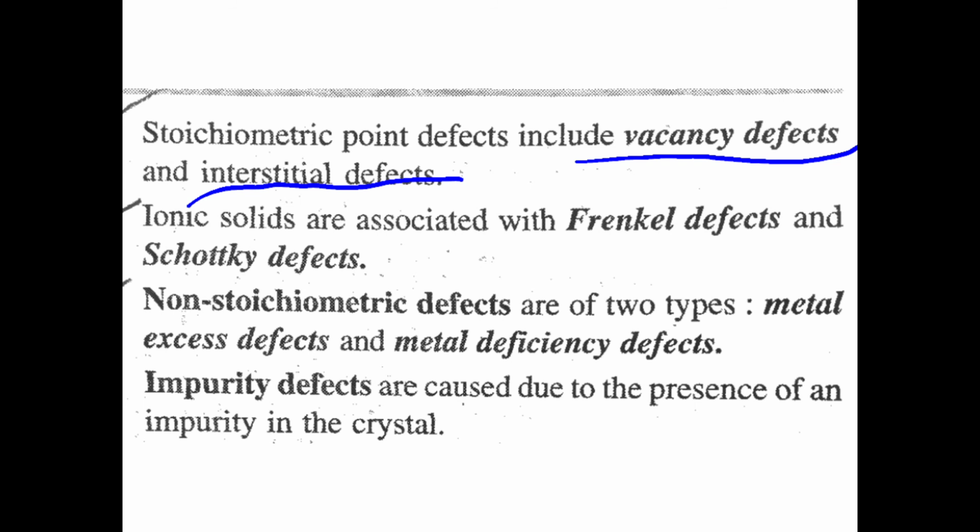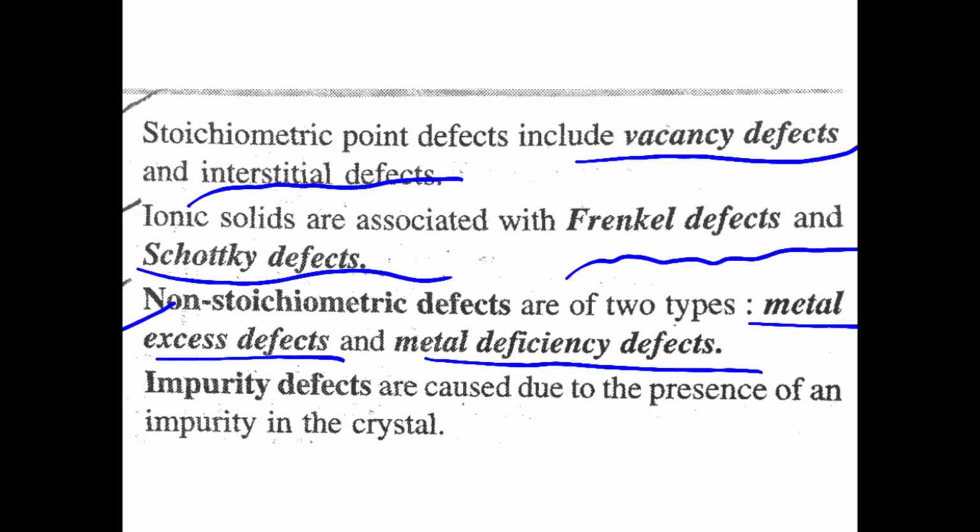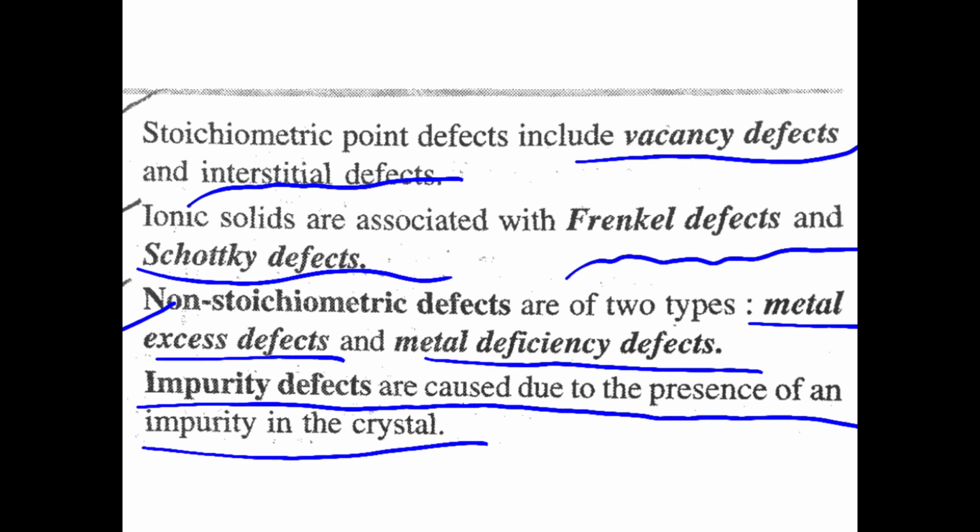In ionic solids, 2 types of defect are seen, that is Frenkel defect and Schottky defect. Non-stoichiometric defects are of 2 types, metal excess defect and metal deficiency defect. Impurity defects are caused by the presence of an impurity in the crystal.